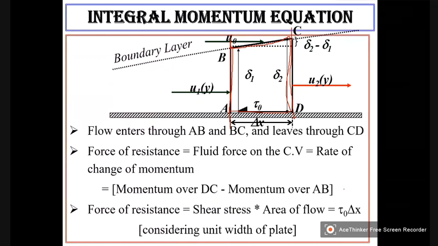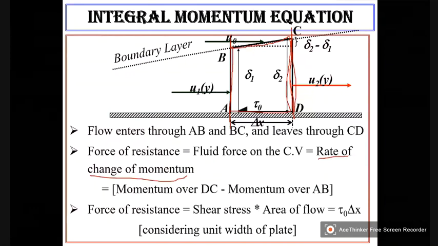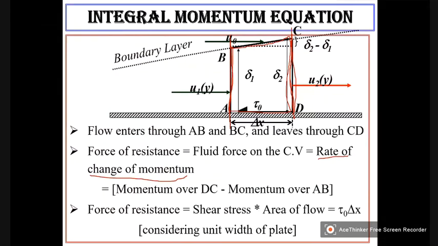So we can write Newton's second law, rate of change of force is equal to rate of change of momentum. That is the momentum of the flow leaving CD, that is momentum over CD, minus momentum over AB. So this is what we can write.